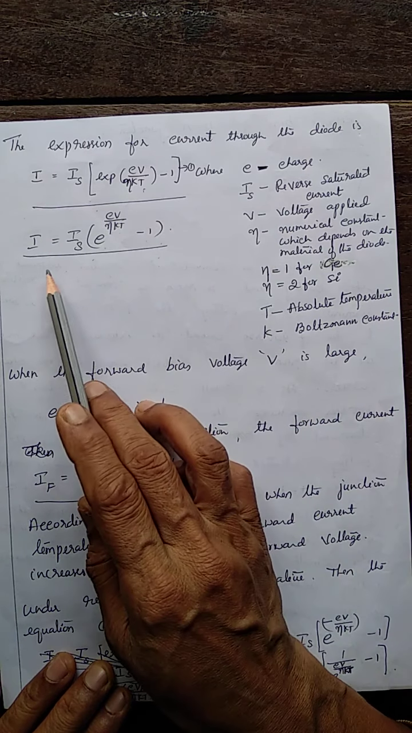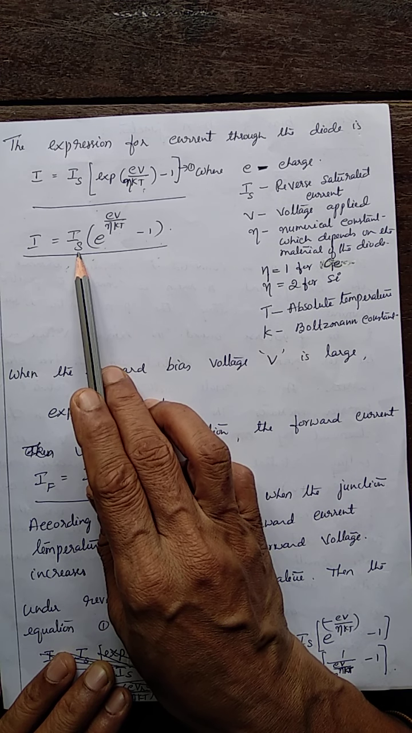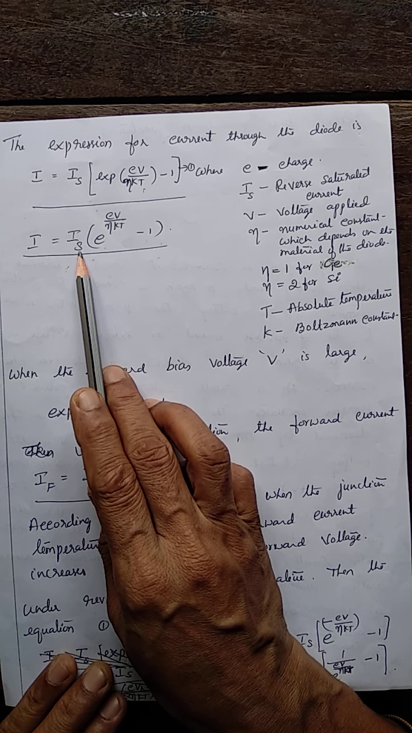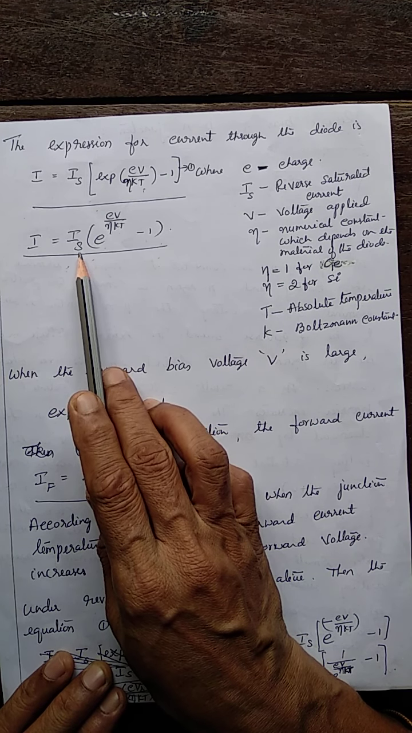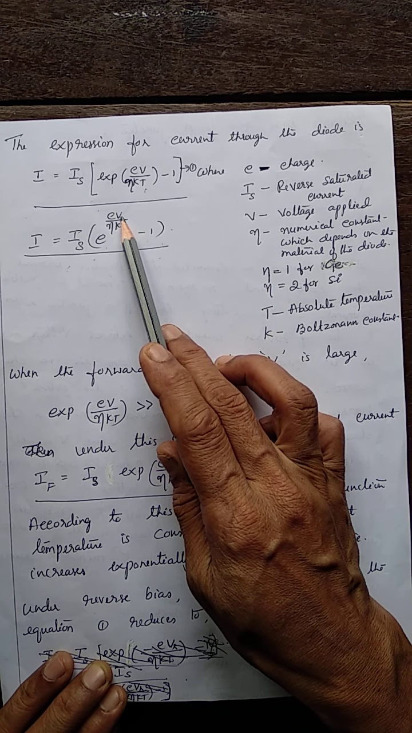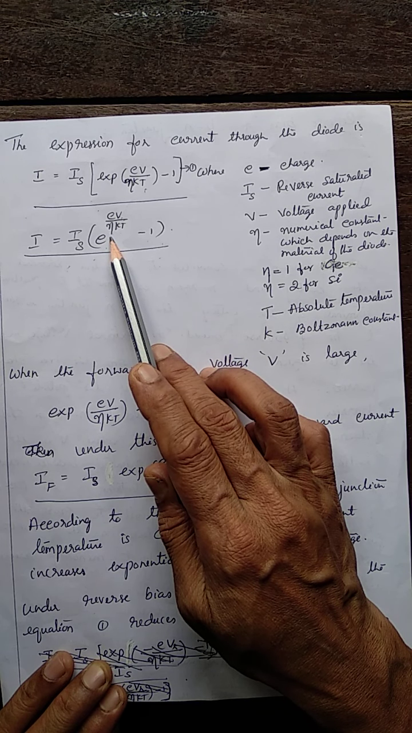This is the expression. Here Is is nothing but the saturation current, reverse saturation current. When the diode is reverse biased, there the saturated current is called Is. E, charge of the electron. V, the applied external voltage. Eta, it's a numerical value.